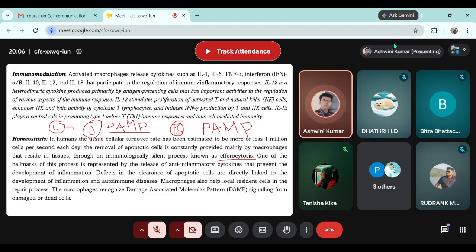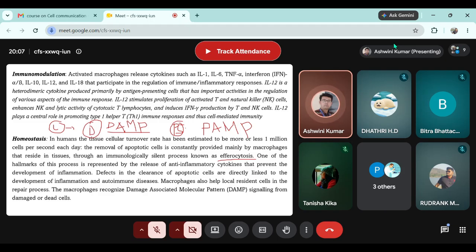I hope every one of you recalls the LPS layer over gram-negative bacteria. Yes, sir. LPS is a very prominent PAMP. Any molecular pattern which is unique to a pathogen. LPS will never be found on the surface of a gram-positive bacteria or any other pathogen such as fungus. It will always be found over the surface of gram-negative bacteria.